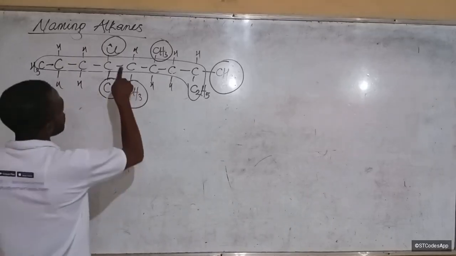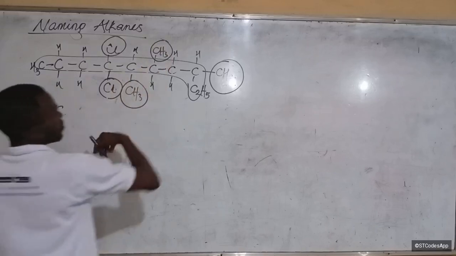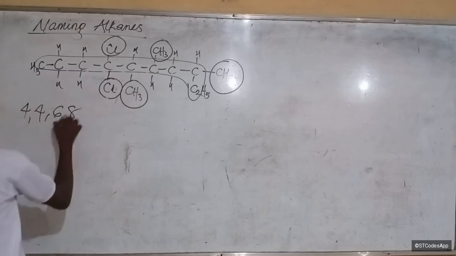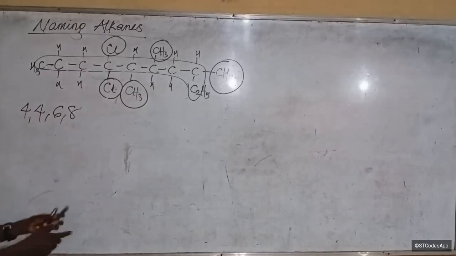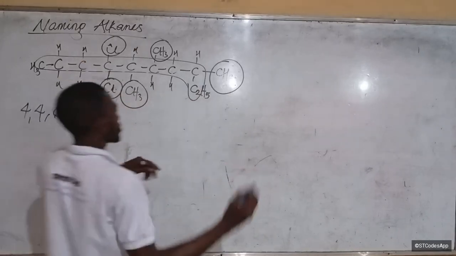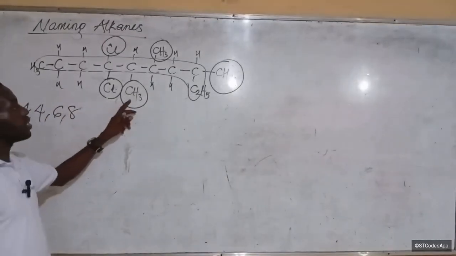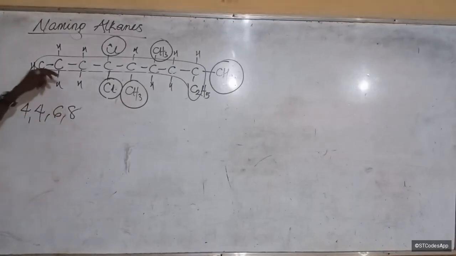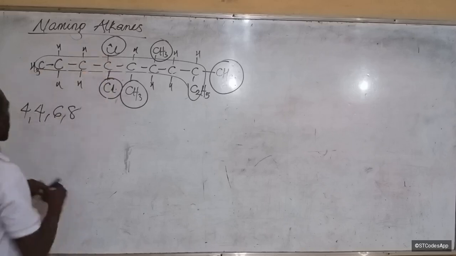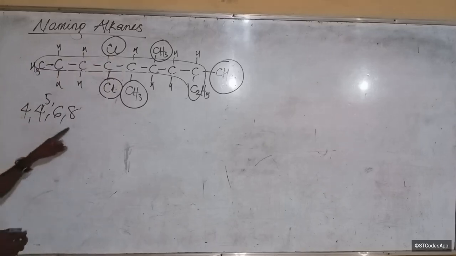If we continue counting, 5, 6. The next one is on 6, right? If we keep counting, 7, 8. The next one is on 8. Does that make sense? But let's see if we had gone in the other direction, the reverse direction, from right to left. That's 1, 2, 3, 4, 4, 4, 5, 6. Do you understand?